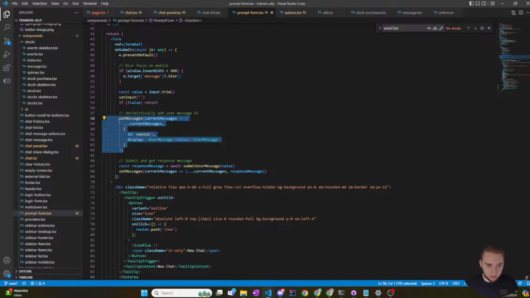So first, it sets the UI state for the user. Then submit message sets the AI state for the user. And then it sets the AI state for the AI, and then this sets the UI state for the AI. So it goes user, user, AI, AI. So I don't think it really matters because for the user, it's the UI state first, but for the AI, it's the AI state first.